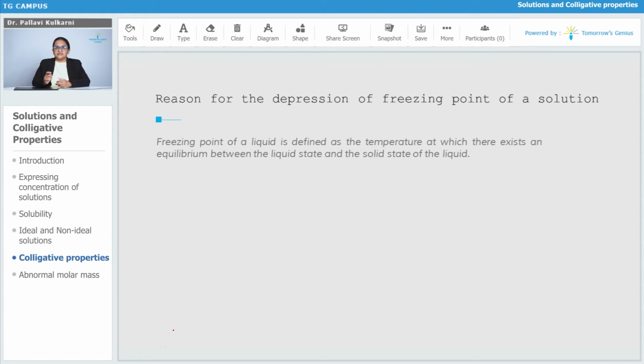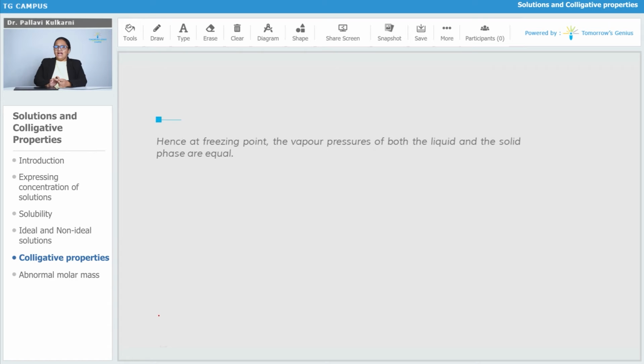Reason for the depression: the freezing point is the temperature at which there exists an equilibrium between the liquid state and the solid state of the liquid. At the freezing point, the vapor pressures of both liquid and solid phases are equal.